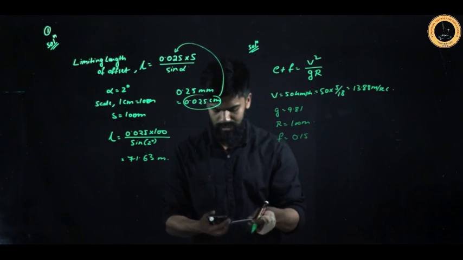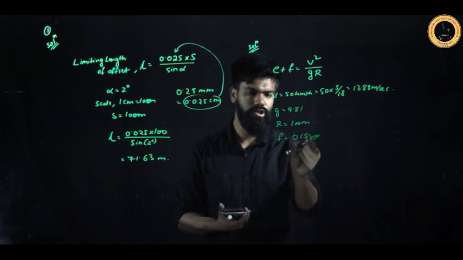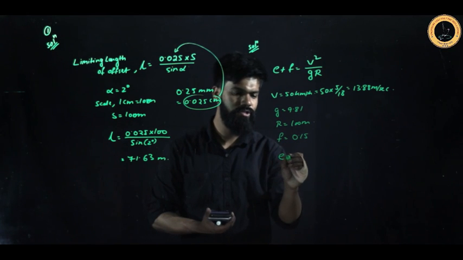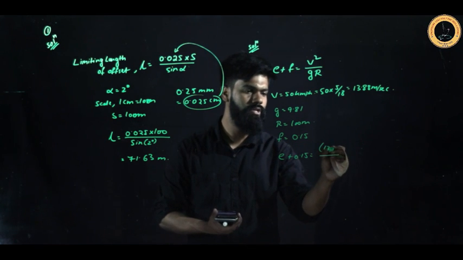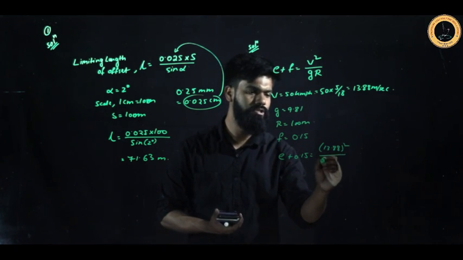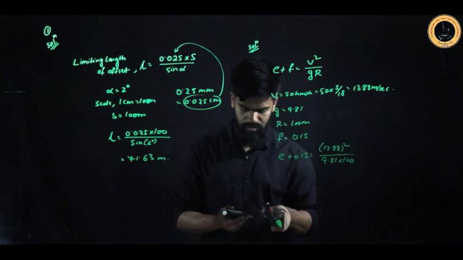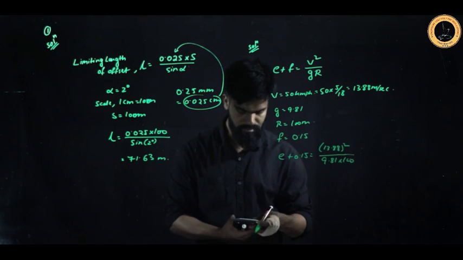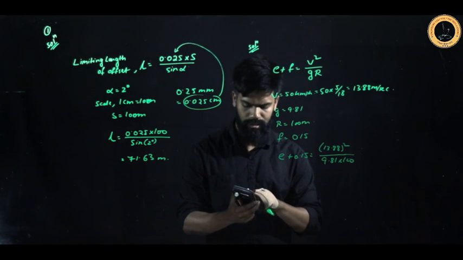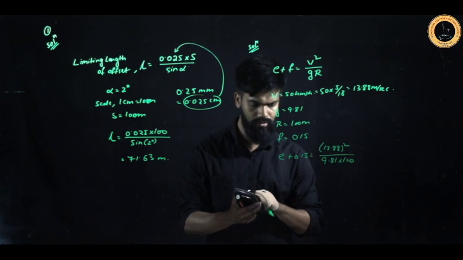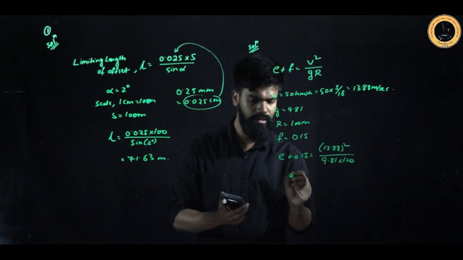So this F, they are saying that if full lateral friction is assumed to develop, that means the value of F will be 0.15. So if I put these values in the equation, it would be E plus 0.15 equal to V, your 13.88 whole square, divided by G, your 9.81, into your R, 100. So you solve this one. If you solve this, what you will get? It would be 13.88 square divided by 9.81 into 100 minus 0.15. So you end up with E as